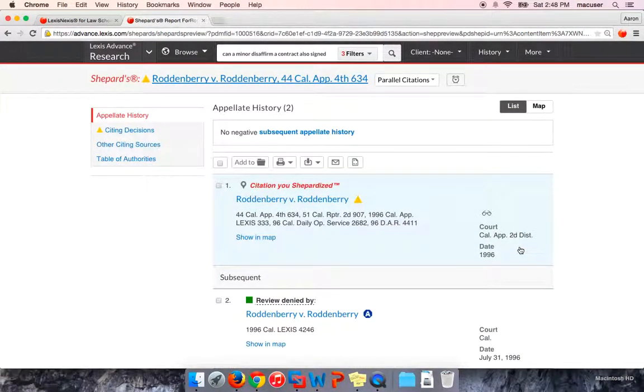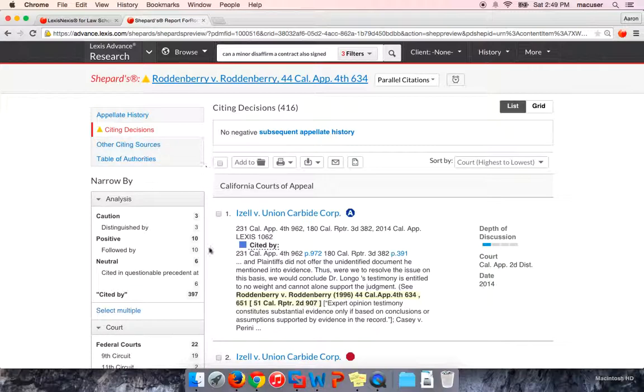Okay, so if you are looking to expand your research, obviously Shepard's is great to make sure you're not relying on a case that's been overruled or reversed. That red stop sign is what you're worried about. But when expanding your research or finding additional case law, citing decisions here is a great tool. What that's going to do is show you every single case that's now cited this Roddenberry case. So you have a full list of every single case out there.